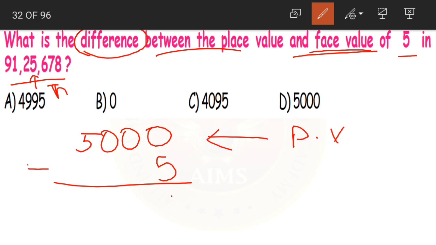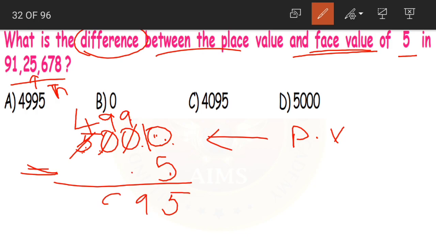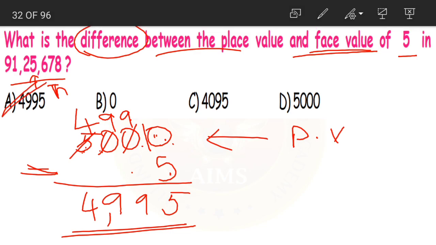Now let us find the difference, that means subtract. 0 minus 5 is not possible, so we'll borrow. Whenever we are having multiple zeros like this, first 0 becomes 10, other zeros become 9, and the last number after 0 becomes minus 1. 5 minus 1 is 4. So 10 minus 5 is 5, 9, 9 and 4. What is our answer? 4995. That is option B.